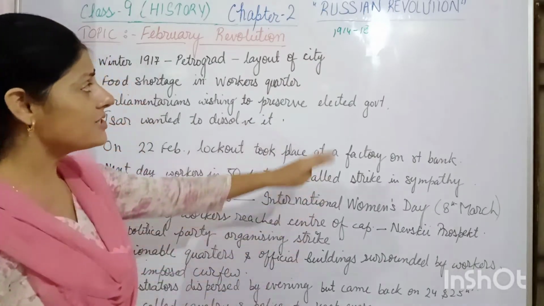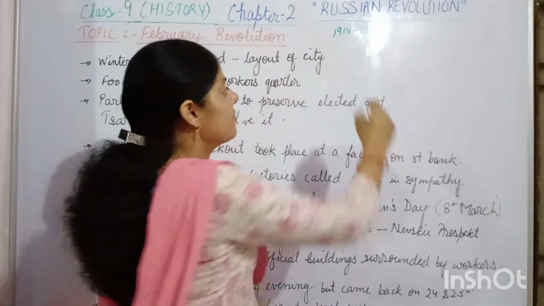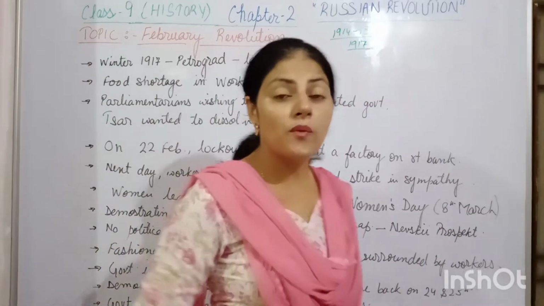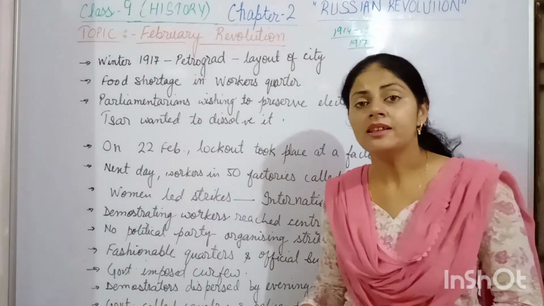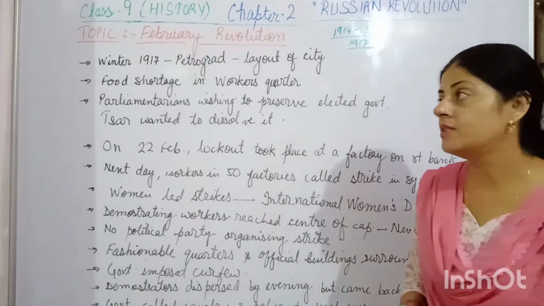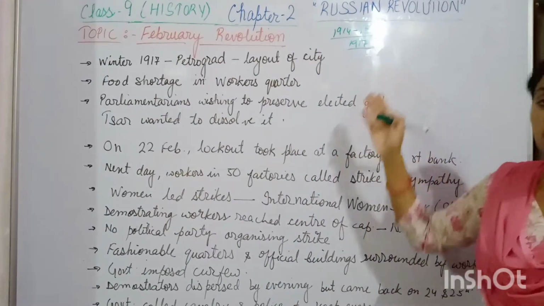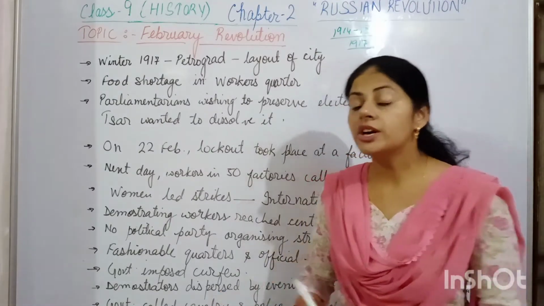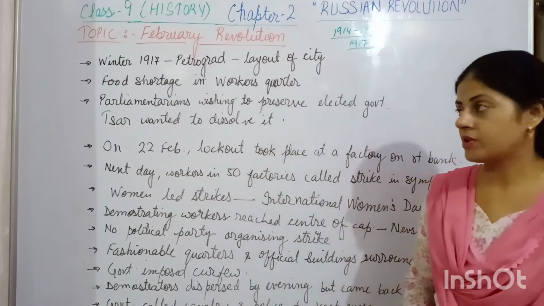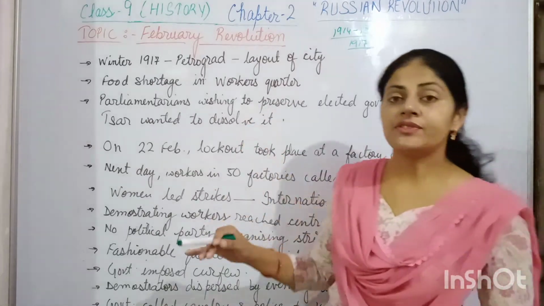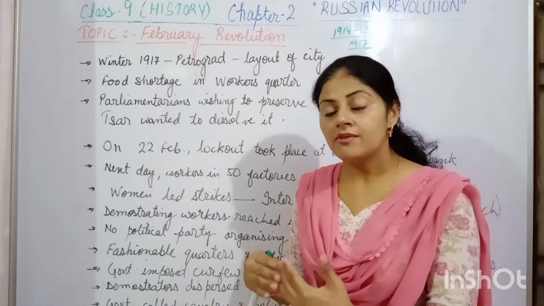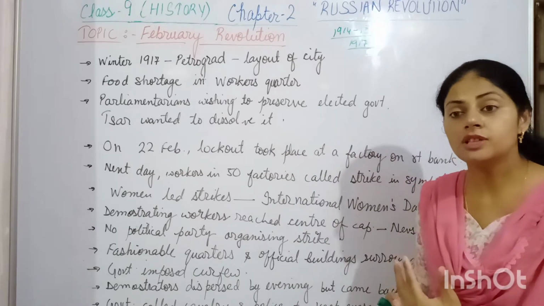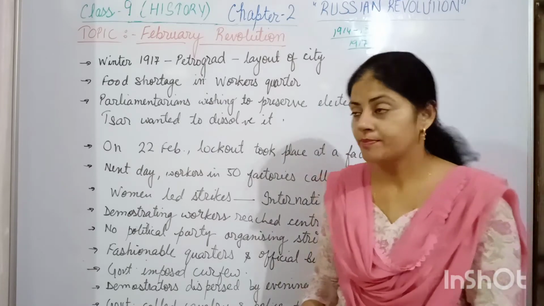But as you know, Russia withdrew from the First World War in the year 1917, means 1 year just before the ending of the First World War. And in the previous video, I told you the reason why Russia withdrew from the First World War. Now, after that, we study the series of events which led to the abdication of the throne.